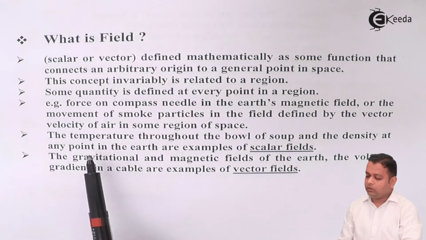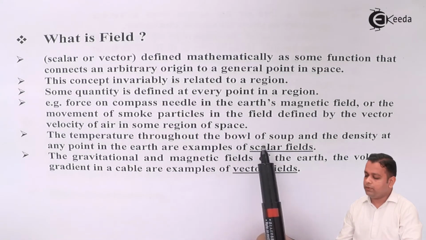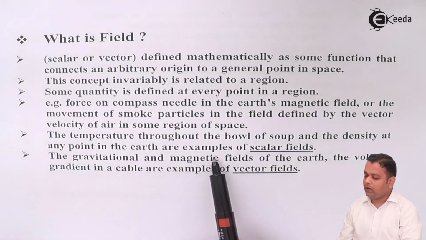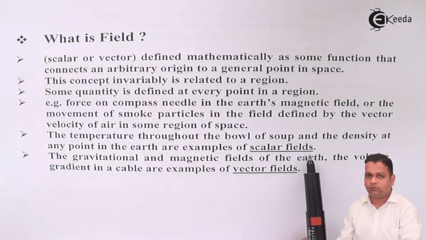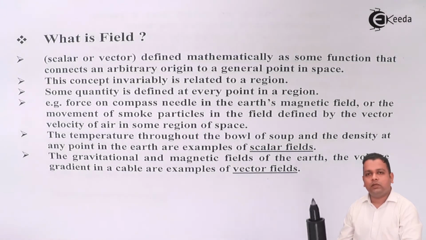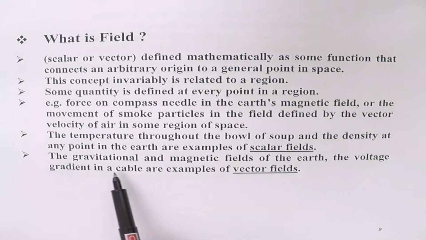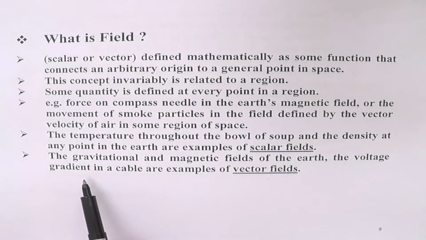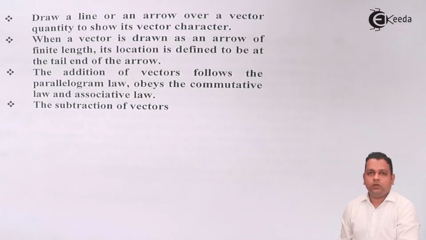Now, scalar field and vector field. Let us have a look. The temperature throughout the bowl of a soup and the density at any point in the earth are examples of scalar fields. They don't require a particular direction. They require just the magnitude. For example, how much temperature is there. The gravitational and magnetic fields of the earth, and the voltage gradient in a cable, are examples of vector fields. Now we know the vector has magnitude as well as direction.